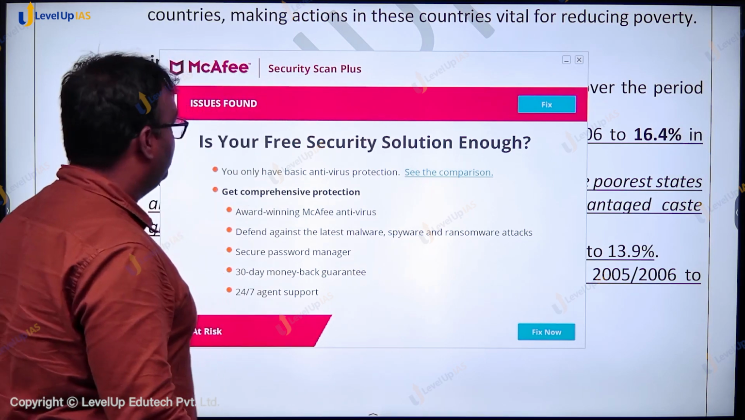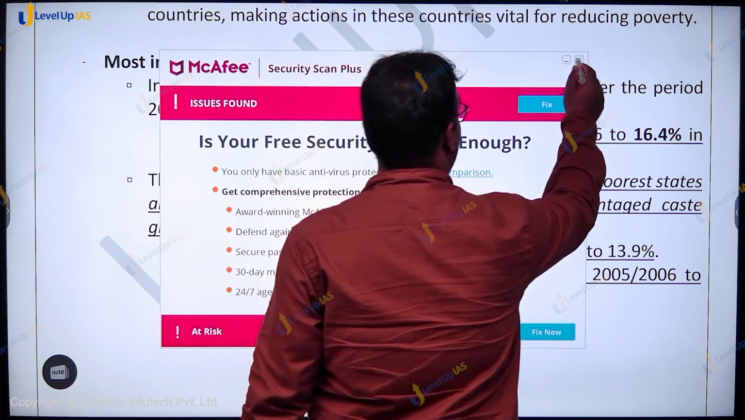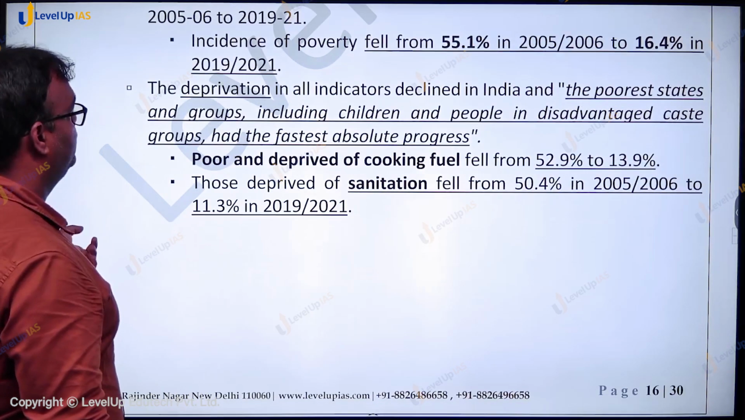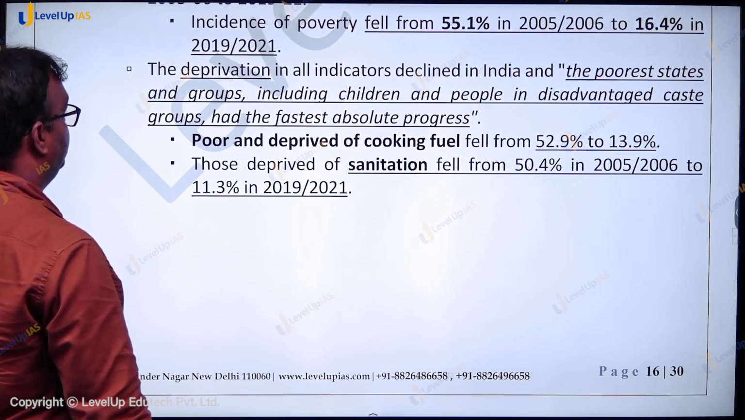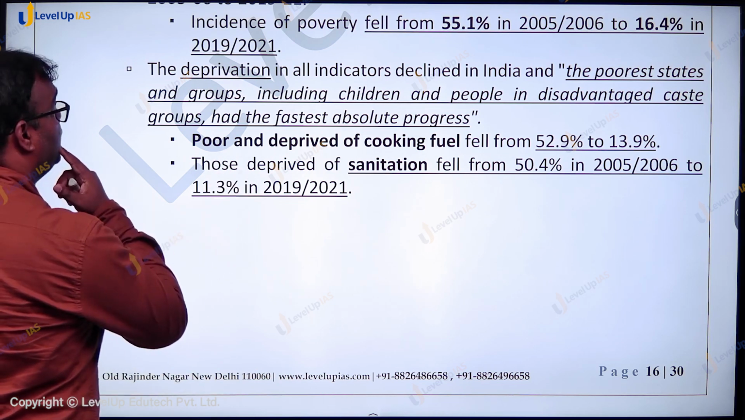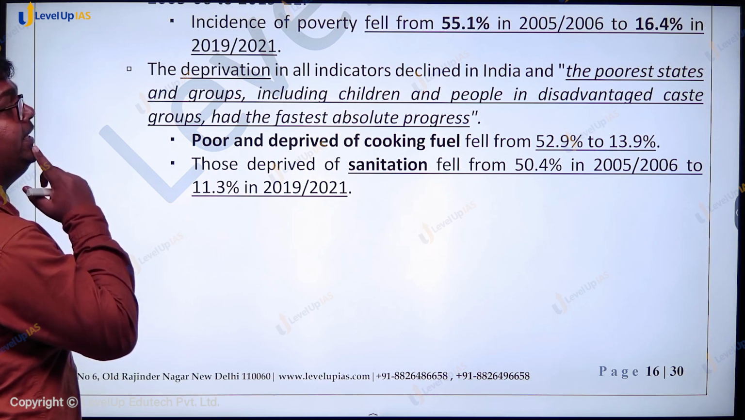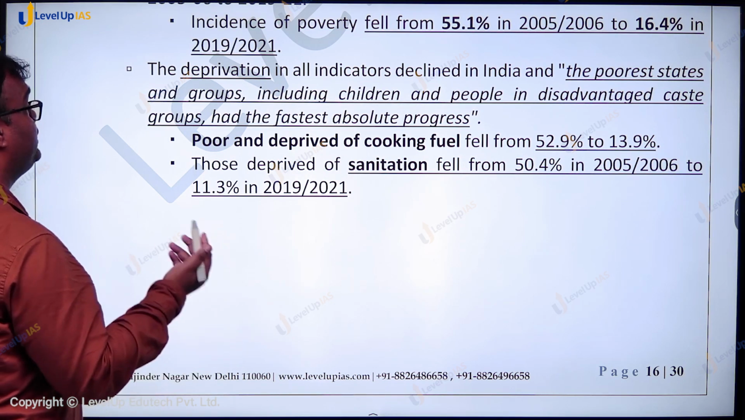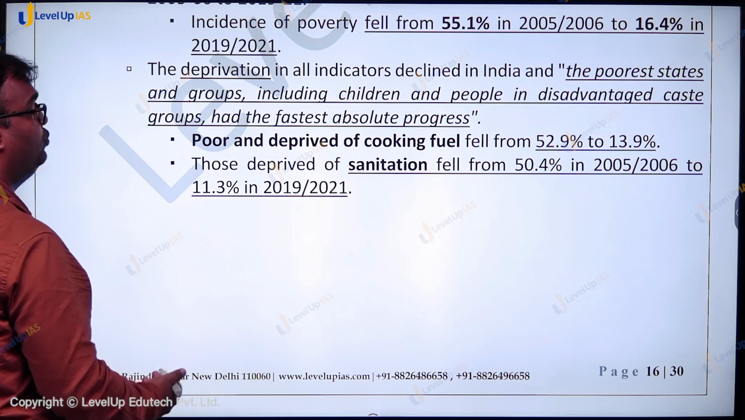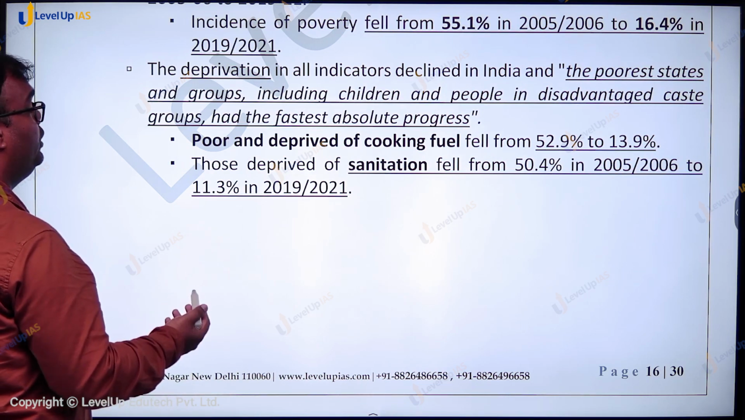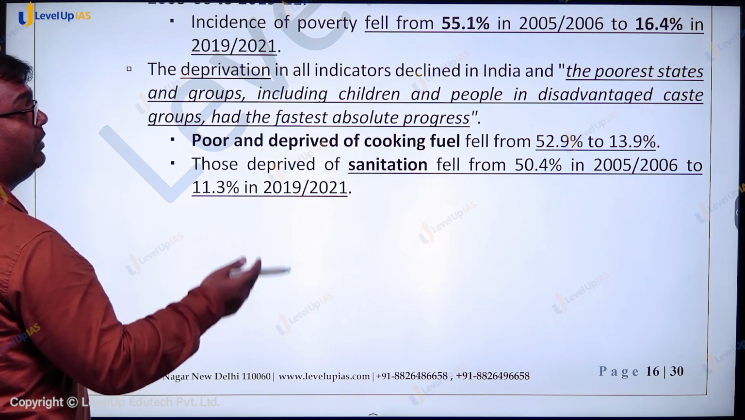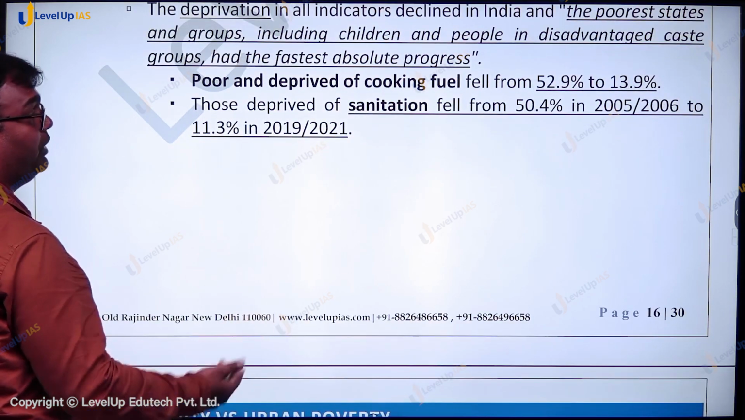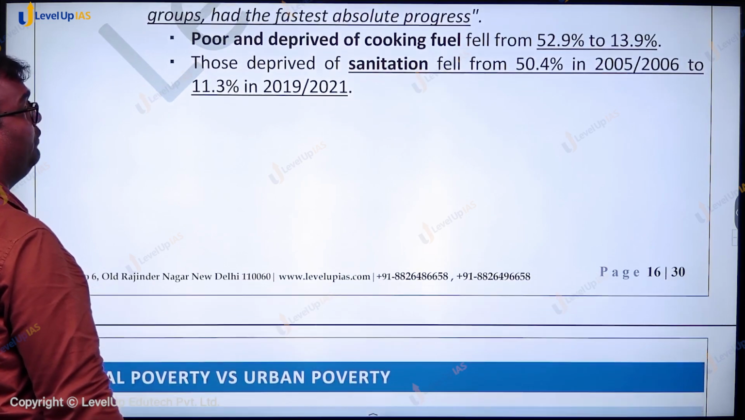The report also says that deprivation in all indicators declined in India. The poorest states and groups, including children and people in disadvantaged caste groups, had the fastest absolute progress. Those poor and deprived of cooking fuel fell from around 52.9% to 13.9%. Those deprived of sanitation also fell from 50.4% to 11.3%.